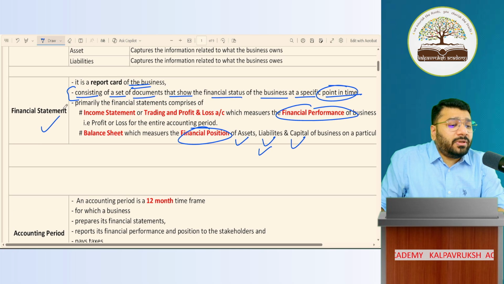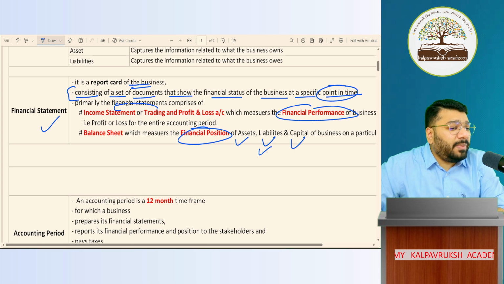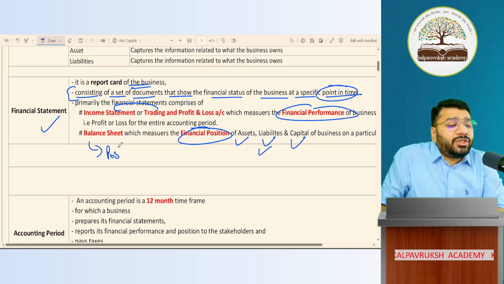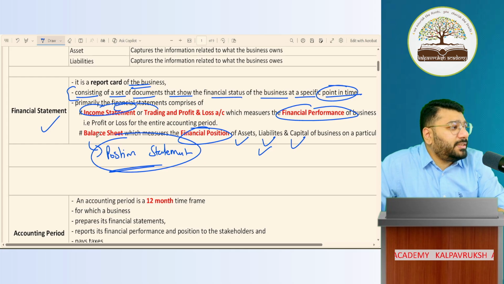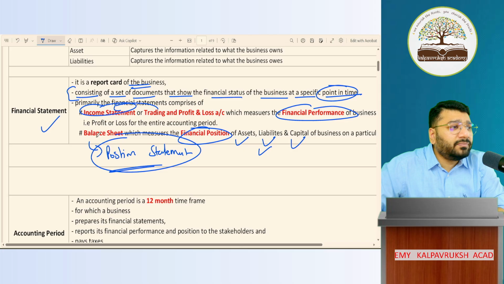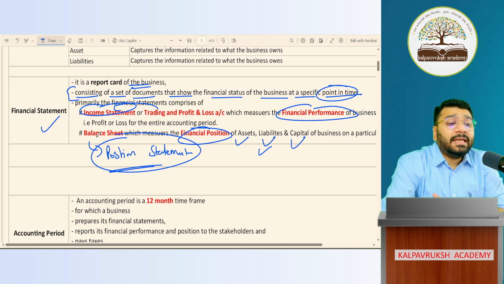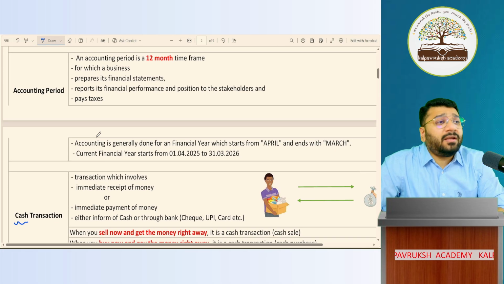Trading and profit and loss account is also called the income statement. And balance sheet is called the position statement. Income statement and position statement, both terminologies are very rarely used, but used. Okay, not okay? Okay.